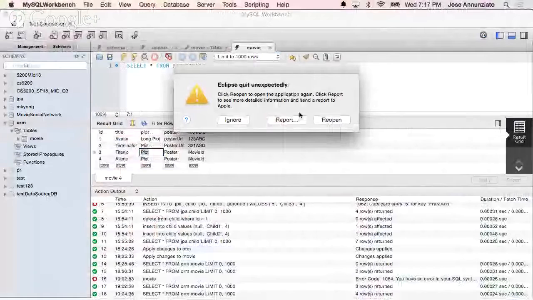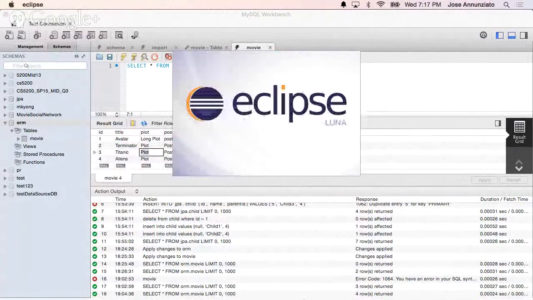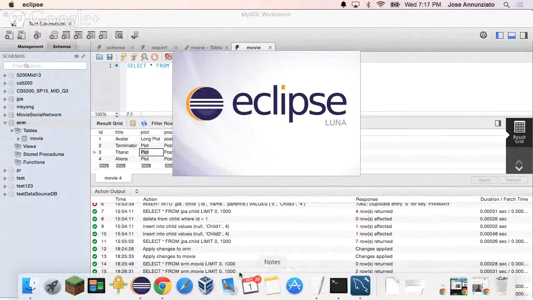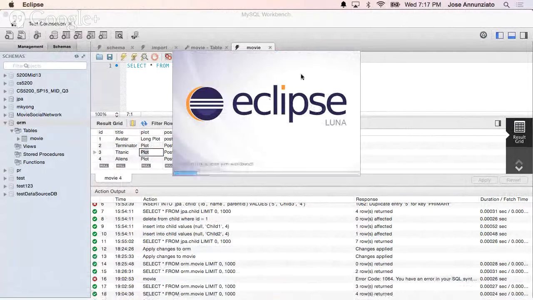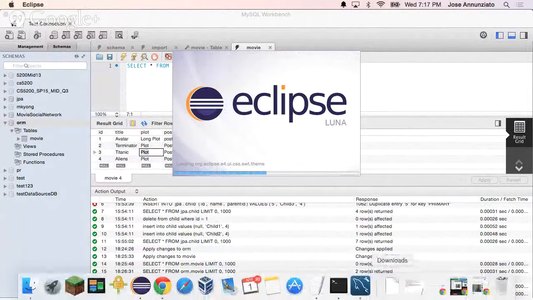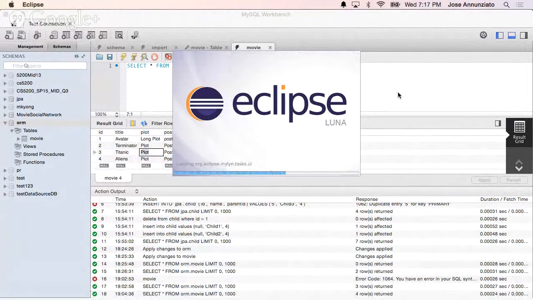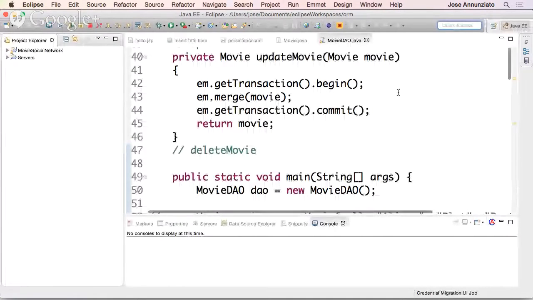What? What happened? It died on me. Oh wow, that was a crash. Right. So hopefully it'll go and modify the plot.